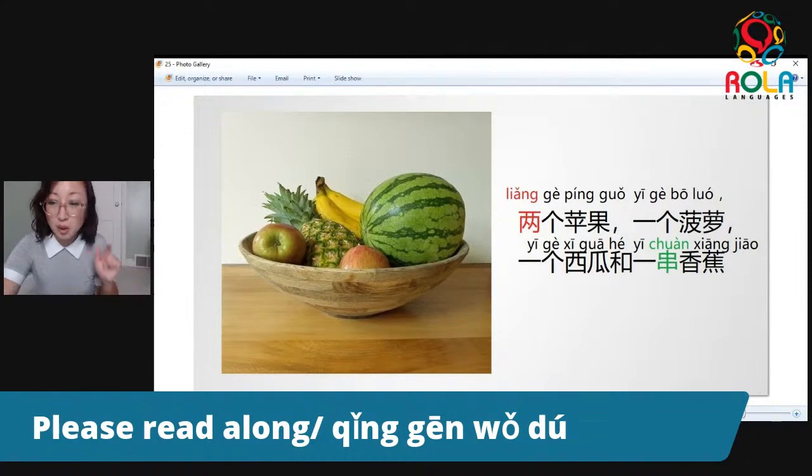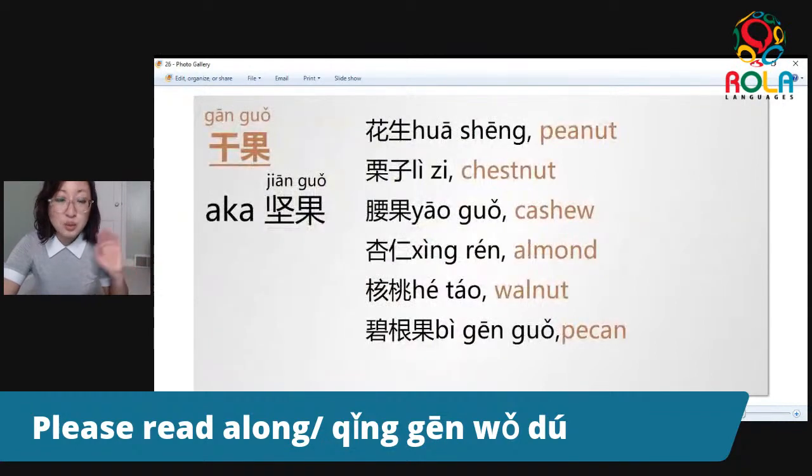两个苹果, comma, 一个菠萝, 一个西瓜和一串香蕉. 和 is always placed when you have a list of nouns. 和 is always placed in between the second last and the last. All right. Now let's wrap up the part that was 水果. Let's move on to 干果.